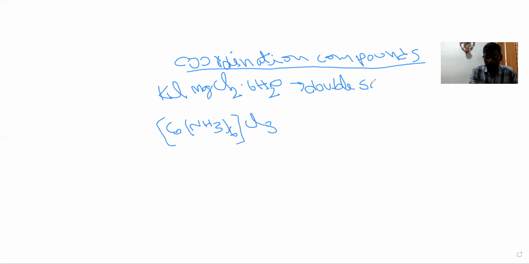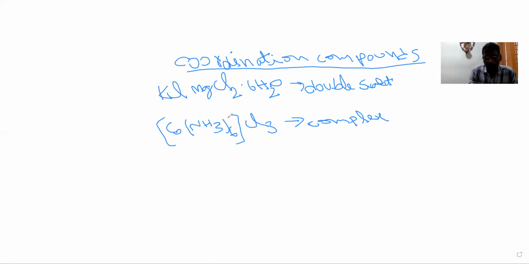The first molecule is called a double salt, whereas the second molecule is called a coordination compound, which is also called a complex. What is the difference between these two molecules? The first molecule, when dissolved in water, dissociates into K plus, Cl minus, Mg2 plus, Cl minus. That means they are completely soluble in water, completely dissociated into ions.